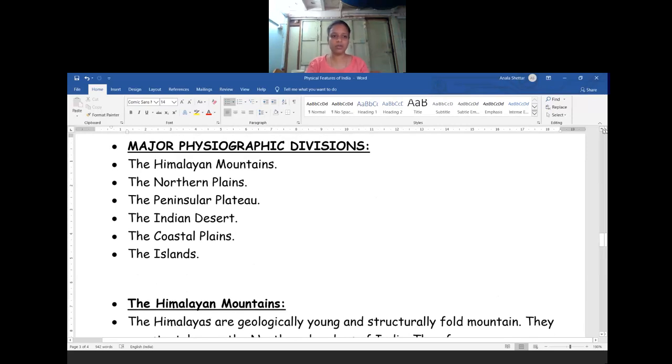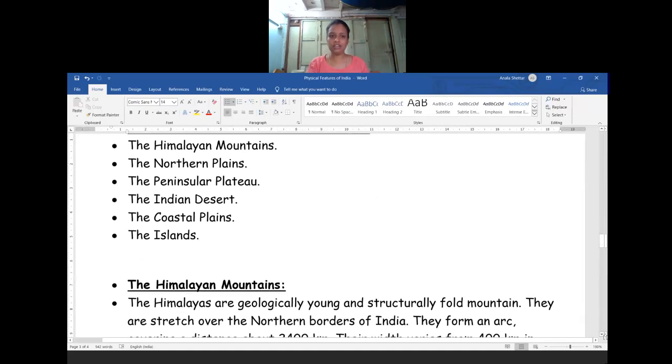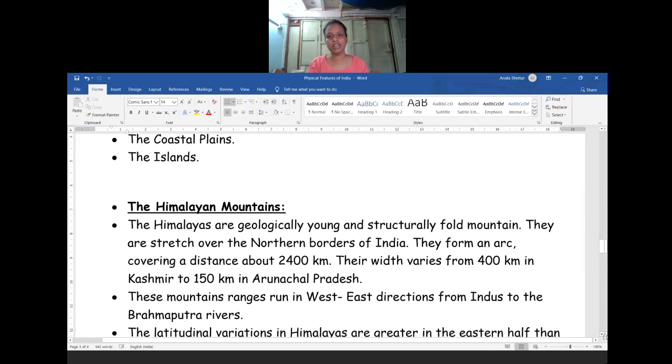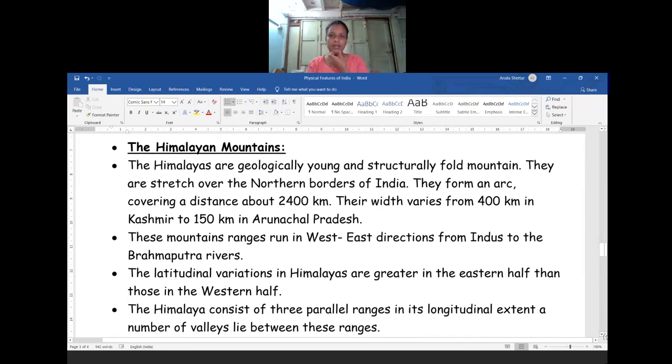In total there are six: Himalayan mountains, northern plain, peninsular plateau, Indian desert. In our country the desert region is also there. Coastal plain, you already learnt about the coverage of the coastal area, and also the islands. Particular islands are there in our country also. In today's session we are going to understand the concept of the Himalayan mountains in a deeper way, in detail.